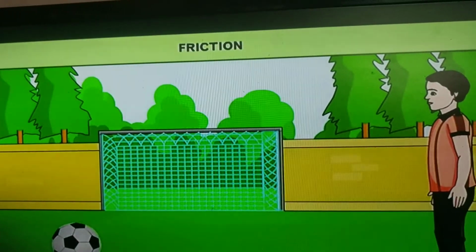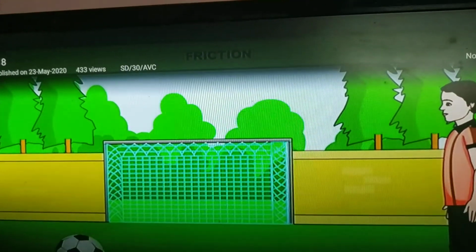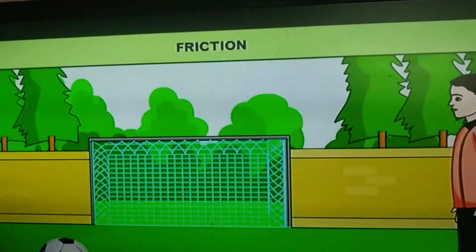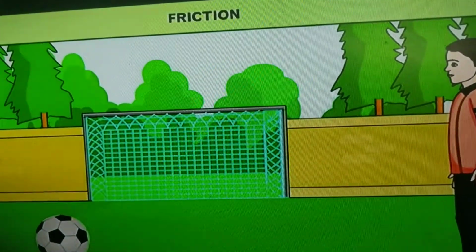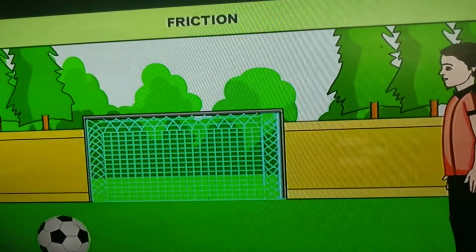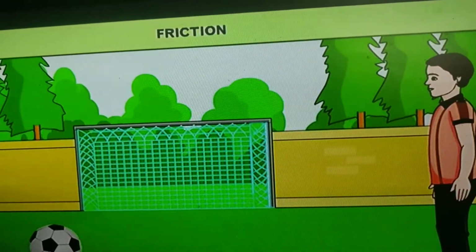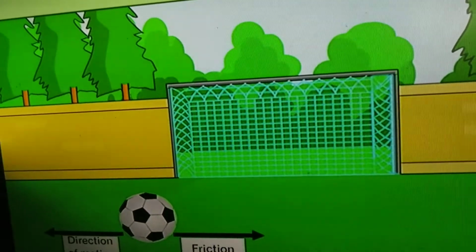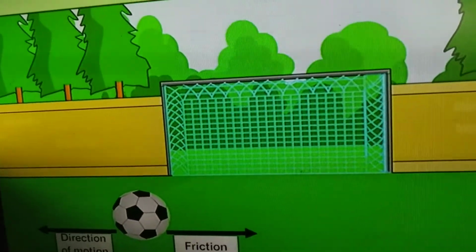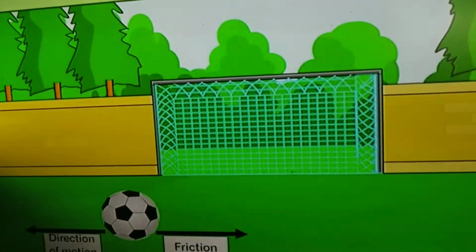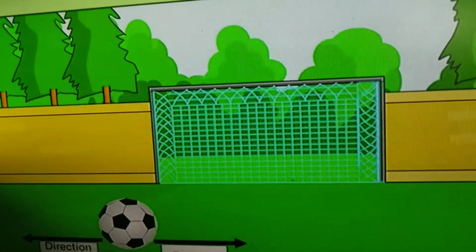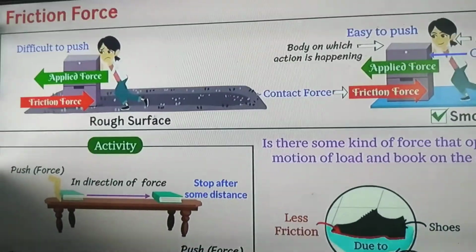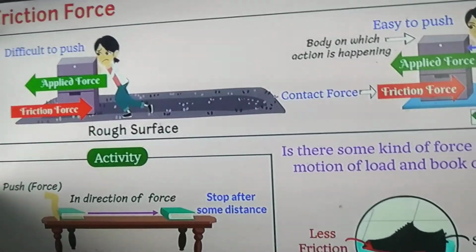What happened? You will observe that the ball shows slowing down. The ball slows down after covering some distance and finally stops rolling and comes to a stop. Is there any force that acts on the ball and stops it? As we knew, friction acts between two surfaces in contact, which can be solid, liquid or gas. Friction exists in solids, liquids and even in gases. So till now we understood, children, frictional force.